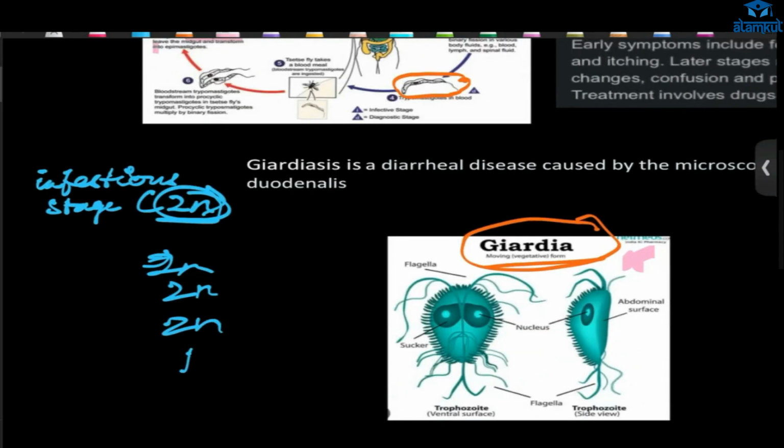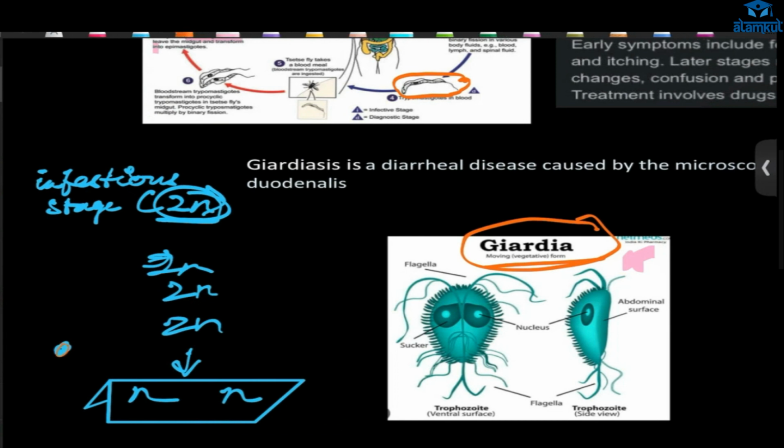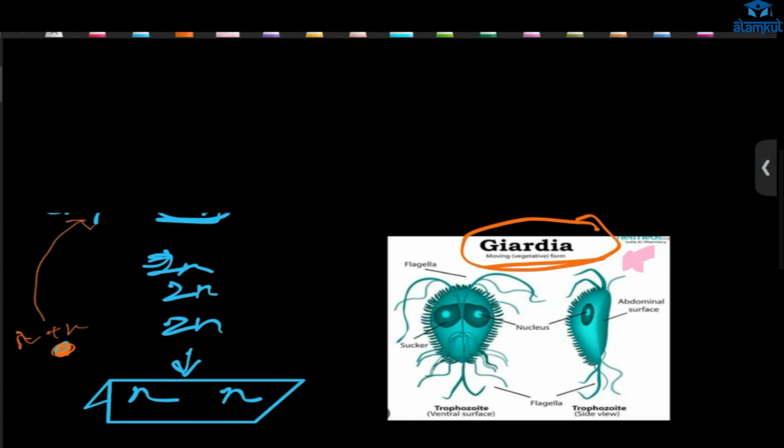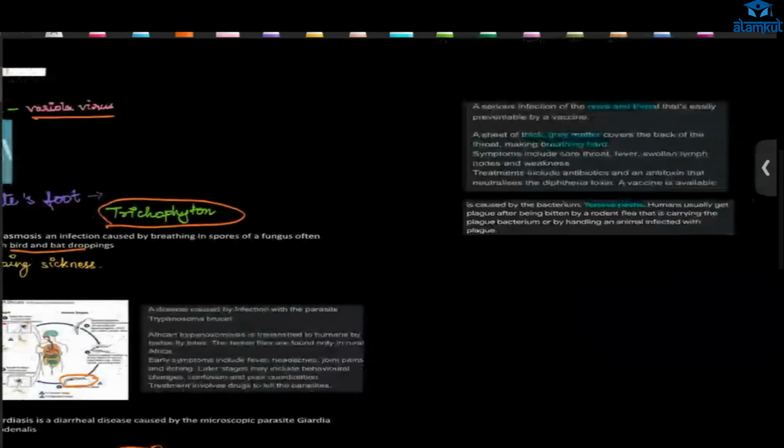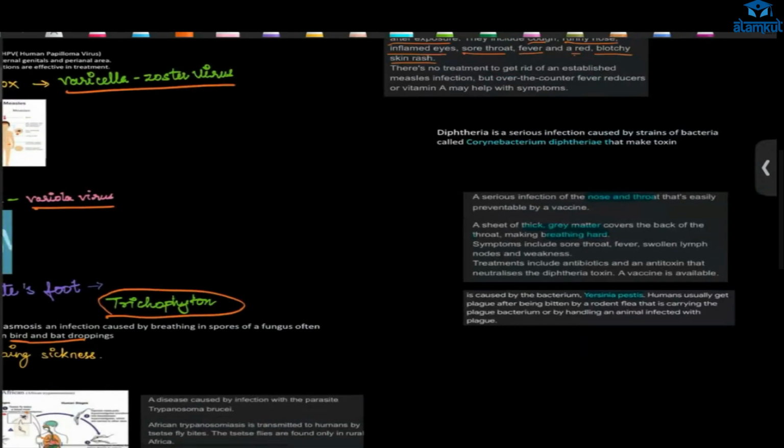After that, it will form n, and the other tissue fly will take this, inside that tissue fly. Inside that fly, what is happening? The gamete fusion is happening. And it will form what? 2n. These stages are named by complex terms. Okay, so these are over.